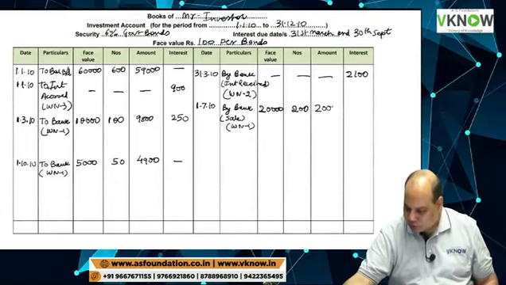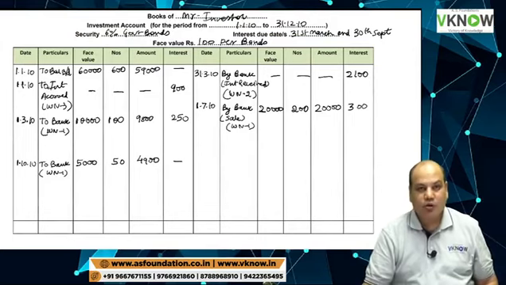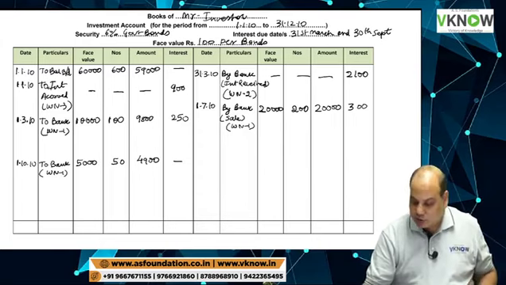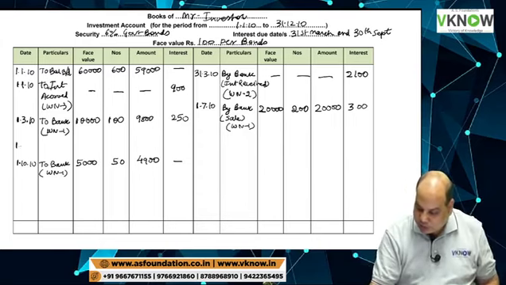So 20,000 and 300. Wait, there is a profit on sale also. So on the debit side, 1710 to profit on sale.